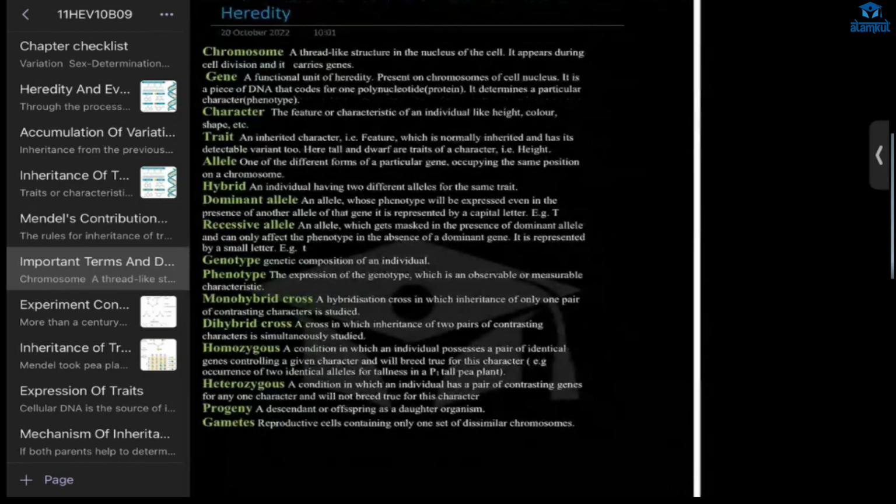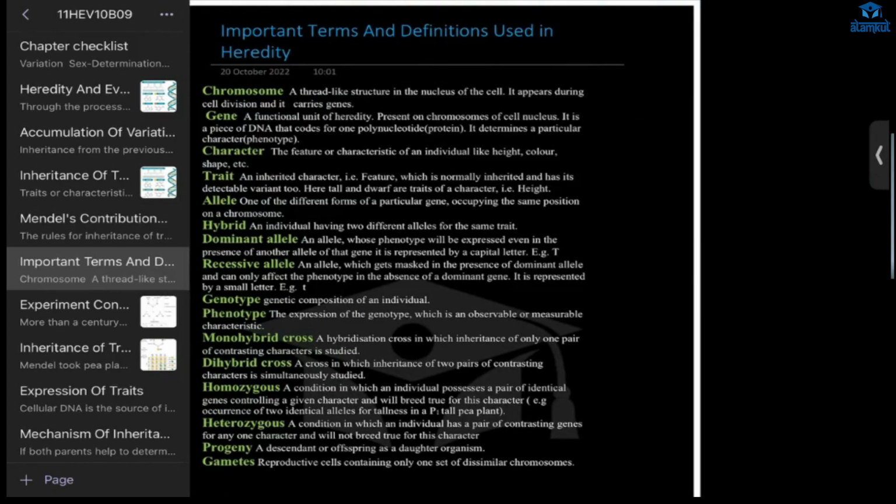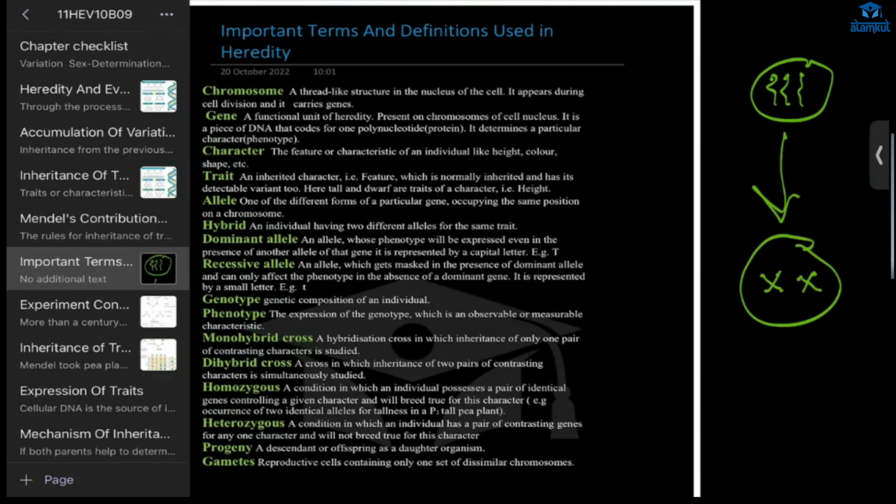First is chromosomes. What are chromosomes? The condensed form of the DNA. In the nucleus we have DNA, right? The condensed form of DNA, it is called what? Chromosome. And gene, it is the functional unit.